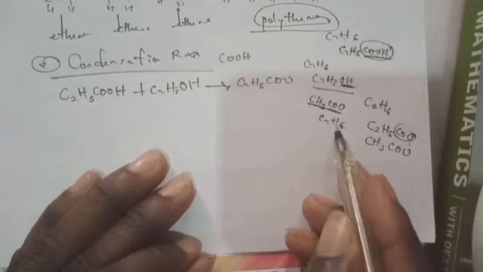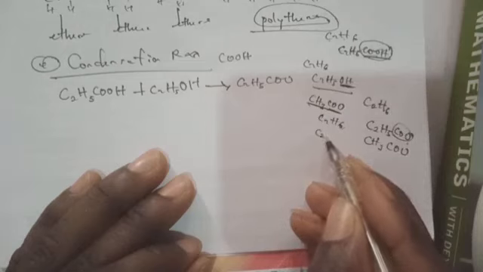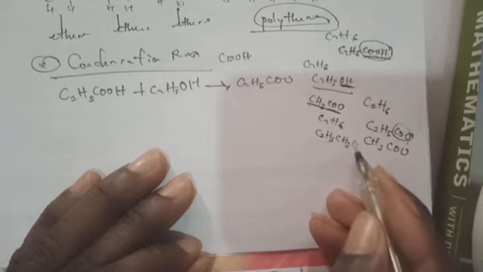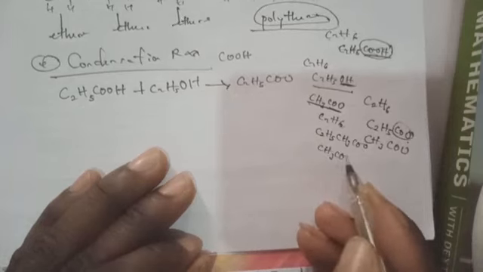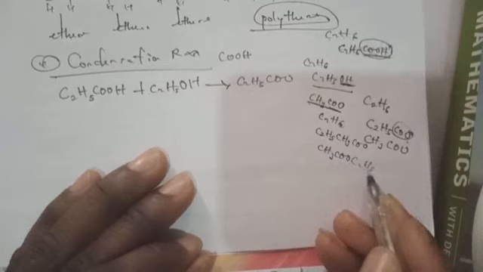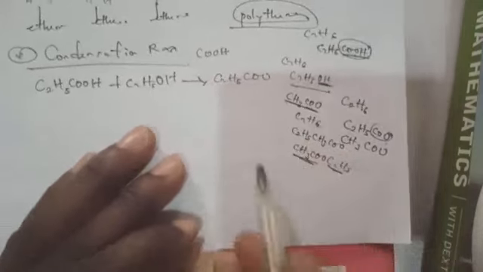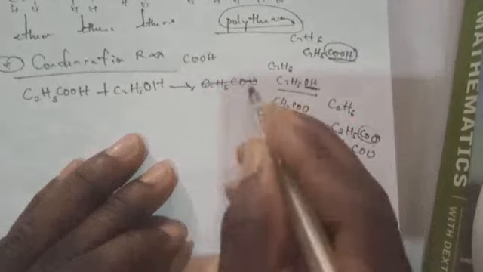Now we can add it to this and say you have C2H5 in this form, then CH3COO, or we say CH3COO, then C2H5. So this is ethyl ethanoate.